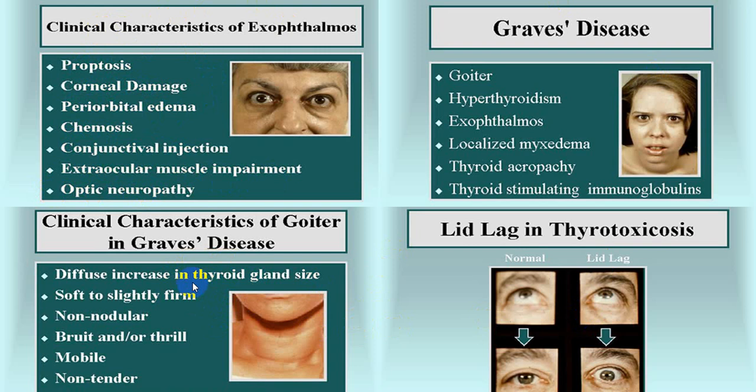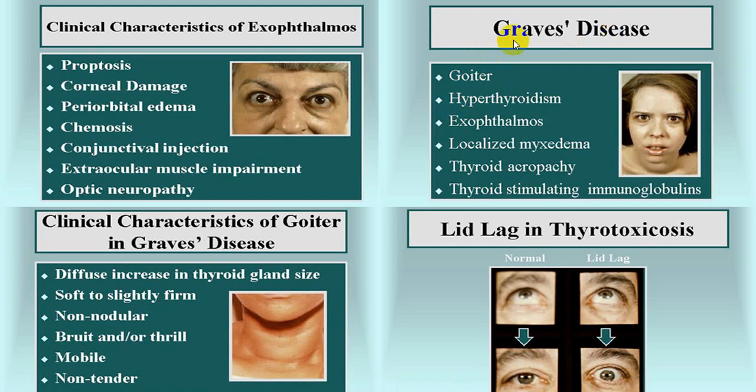As far as goiter is concerned, very commonly it is a diffuse goiter in what we call Graves' disease. It can be soft to firm, non-nodular. You can have a bruit on auscultation. You can palpate the thrill. It will move with deglutition, non-tender, and there is no lymphadenopathy.